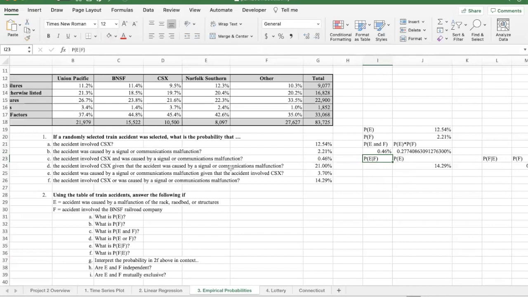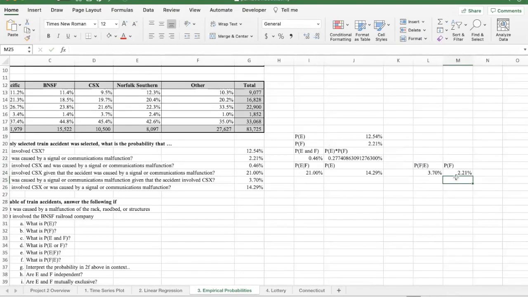And the probability of E given F, if we say that E was CSX and F was caused by signal or communications malfunction, we're looking at this one here. So equals this guy. And then over here, the probability of F given E is the second one. The accident was caused by a signal given that the accident involved CSX. So for this one here, we're just going to grab this one. All right, and then here's the check. In order for you to have independence, the probability of E given F has to equal the probability of E. That is not the case, 21% versus 14%. So that's one check. These two are not very close.